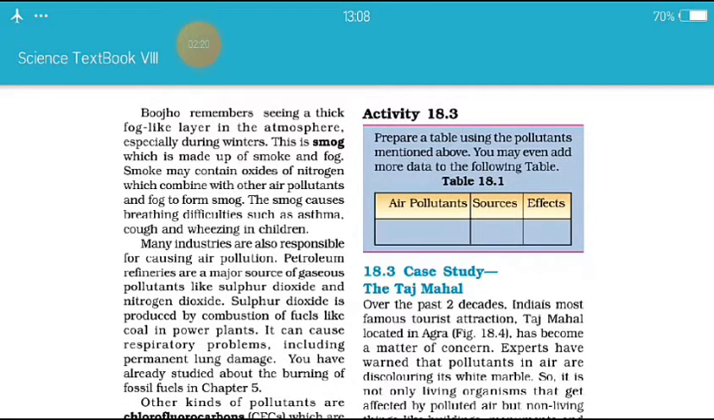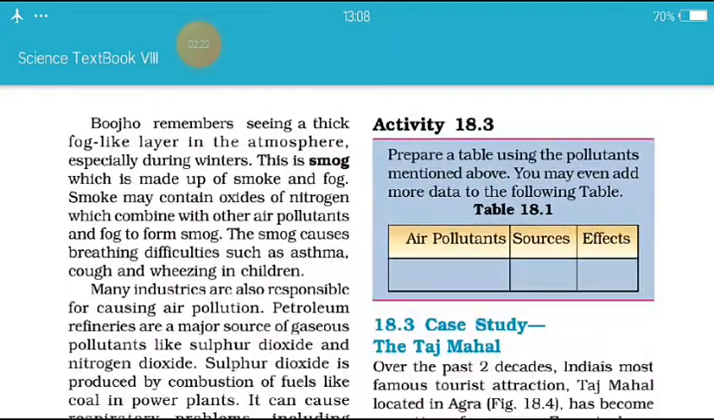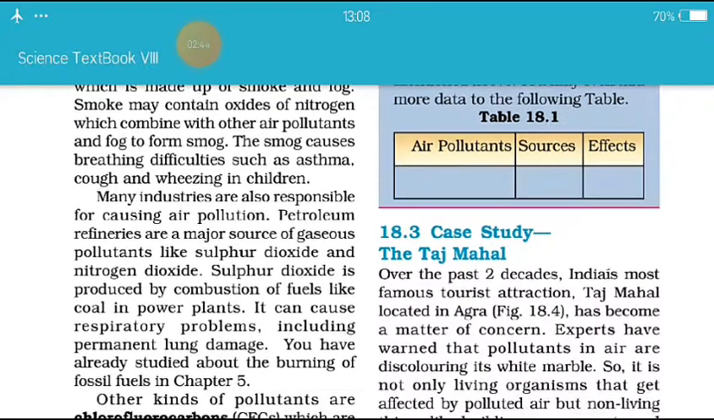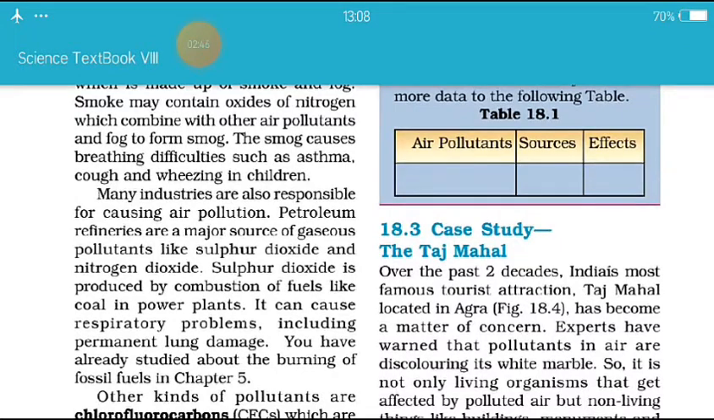Then Bujo remembers seeing a thick fog-like layer in the atmosphere, especially during winters. This is smog, which is made up of smoke and fog. Smoke may contain oxides of nitrogen, which combine with other air pollutants and fog to form smog. The smog causes breathing difficulties such as asthma, cough and wheezing in children.